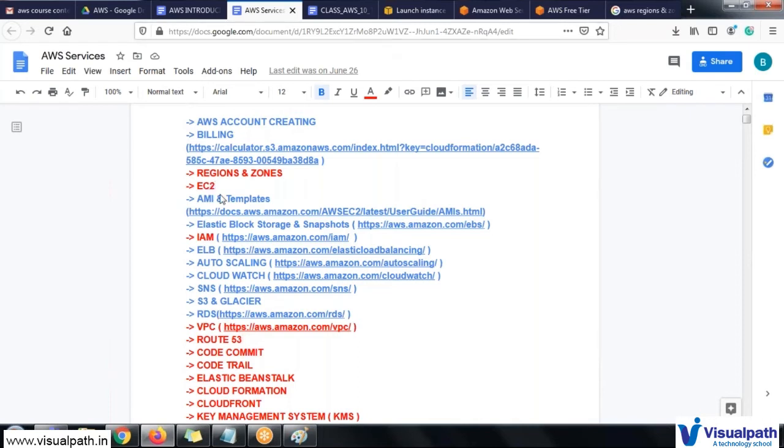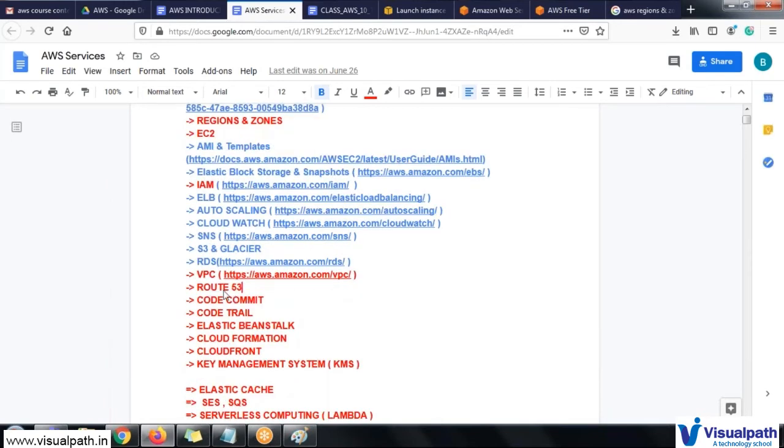So this will have the IP address. This IP address we're going to attach to one of the domain names inside Route 53. So Route 53 is nothing but navigating from one location to another location, so it will redirect your application name to your IP address. The same DNS name we're going to attach to the ELB, to the auto scaling, and to the EC2. So I will show you the entire concept of this domain name setup with the help of Route 53.